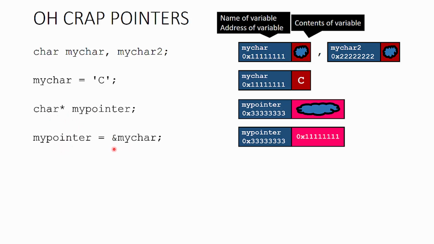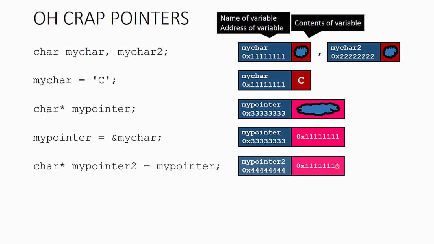So we say ampersand mychar, and that says get the address of this variable, not the contents of it, which we would get simply by saying mychar, but the address of it, which we get by using the ampersand. So here we take the address of mychar, which is 11111, and we stuff it in as the data that my pointer contains. We can output the value of this pointer at any time if we want using printf, and we'll see whatever the address is, but the address doesn't really do us all that much good.